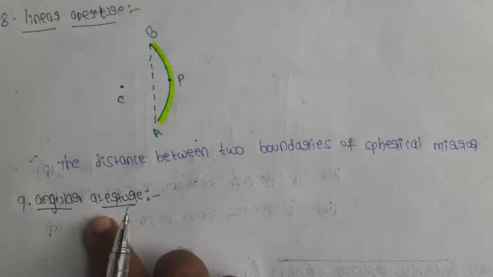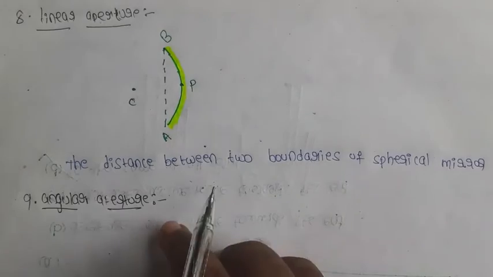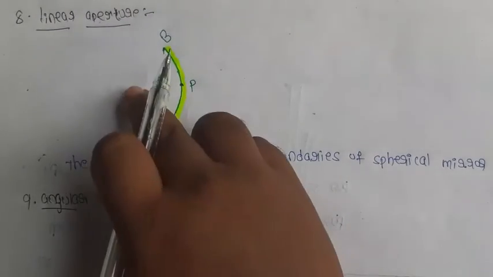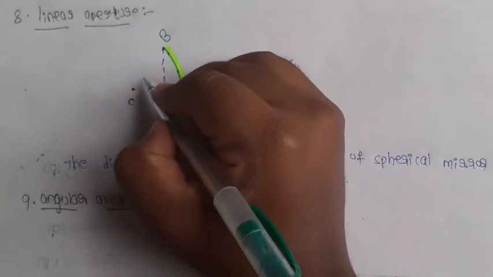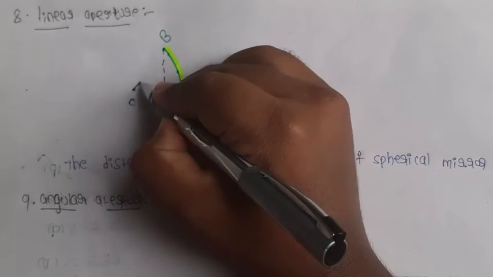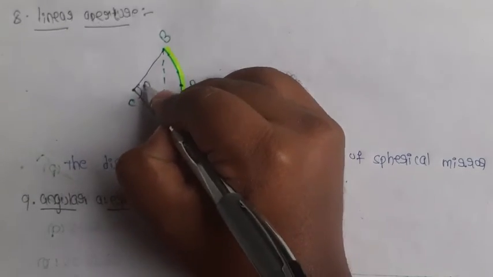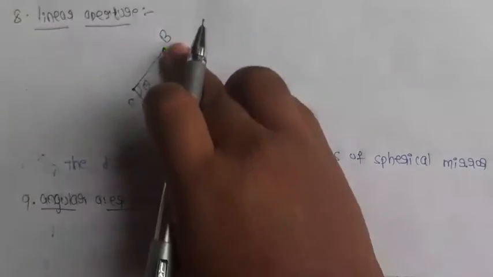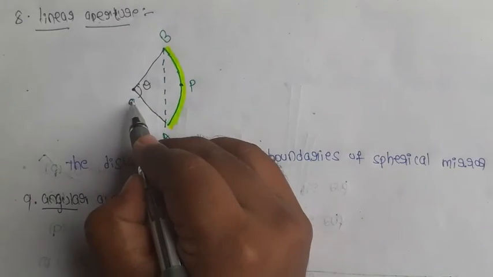The definition of the angular aperture: the angle between two boundaries of the spherical mirror with respect to the center of curvature is called angular aperture.